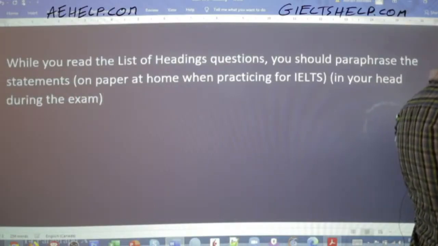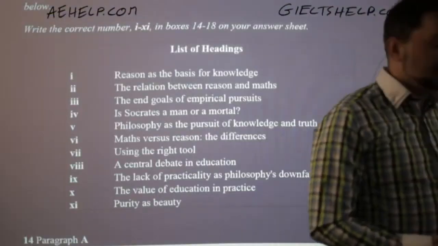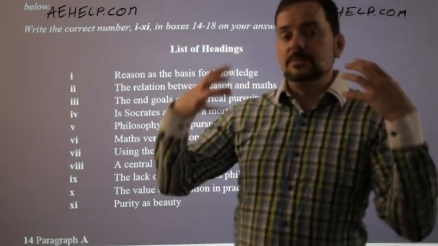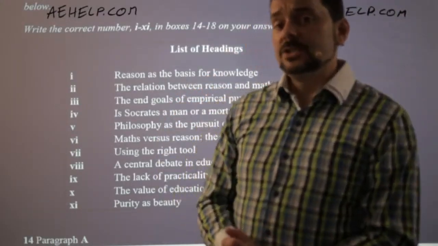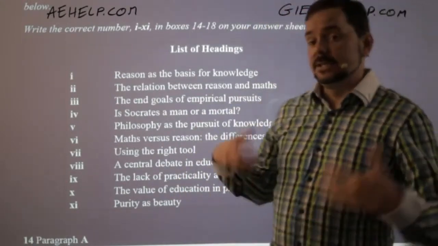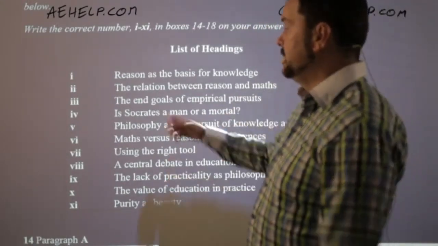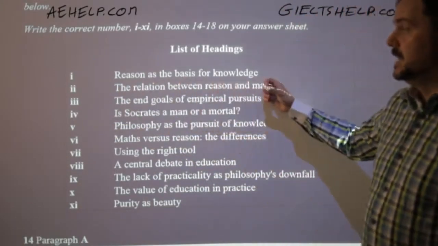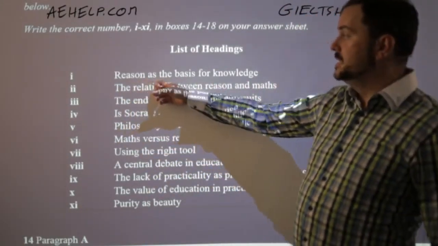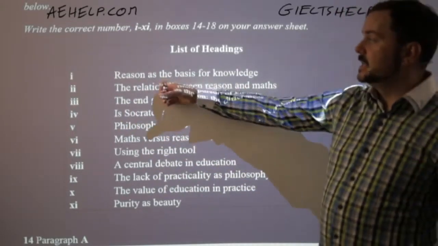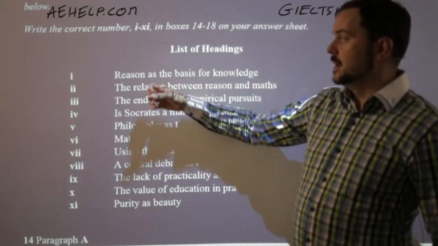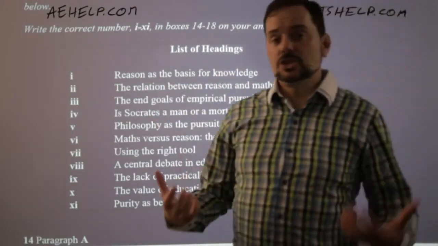Because in the exam you don't have enough time to do it on paper, okay? So you just have to quickly paraphrase as well as you can in your head. But at home when you're practicing, like what we're doing right now, we want to paraphrase each of these as we read them. So, reason as the basis for knowledge, okay? If you can't paraphrase it, just go to the next one.